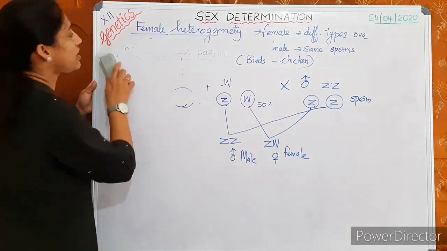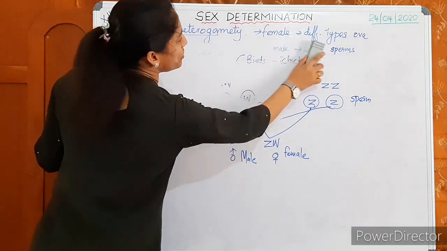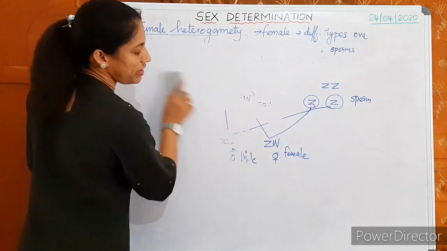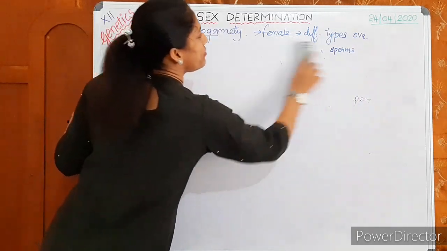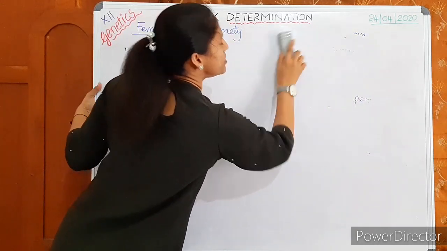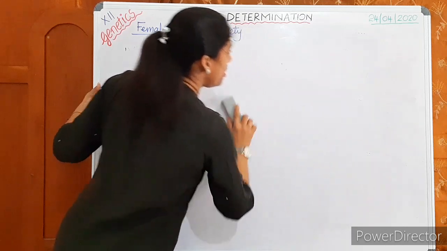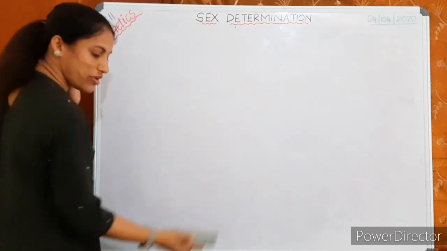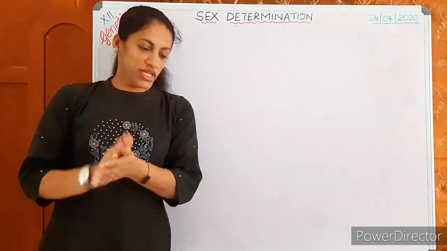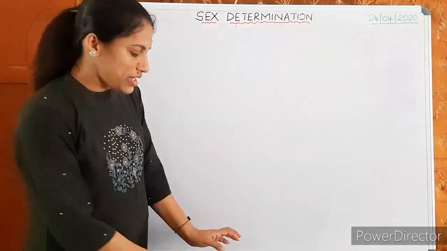So you have studied 3 patterns: 2 under male heterogamety and 1 under female heterogamety. Give an example for female heterogametic individuals. These are among birds. Birds are examples for the female heterogametic type.